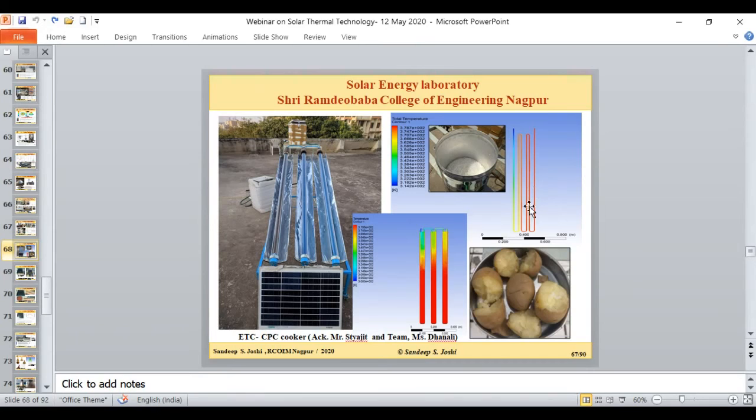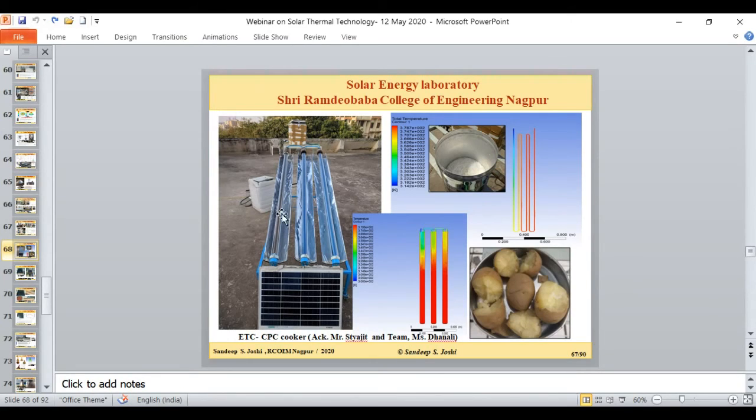Instead we are using this U-tube type of arrangement. These tubes are again coated with the selective coating material, which is made up of copper. We performed different types of simulation, and at a comfortable level, we fabricated this U-tube receiver, and all those U-tube receivers are installed in these tubes.